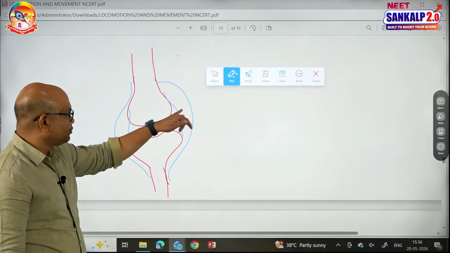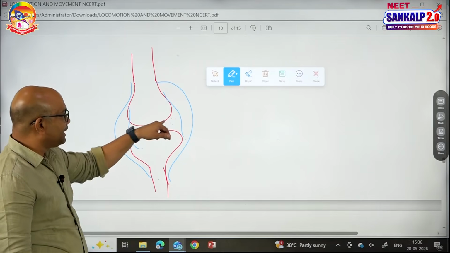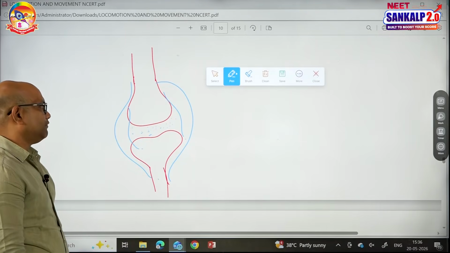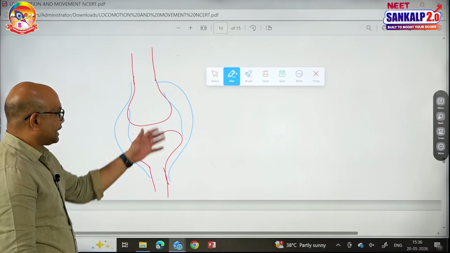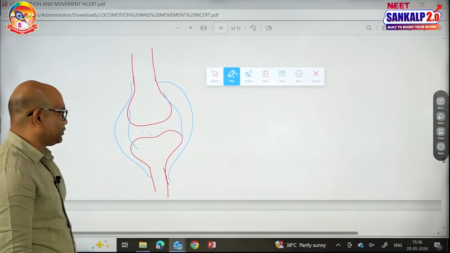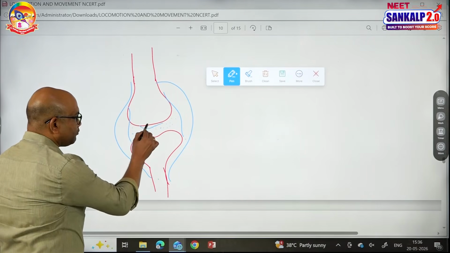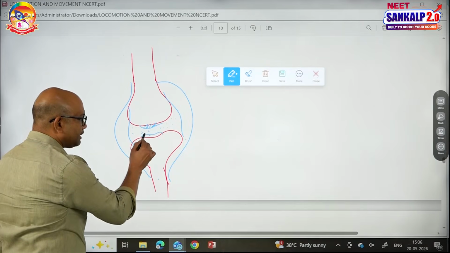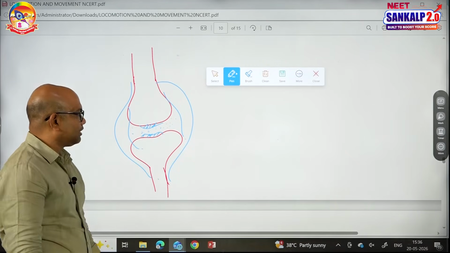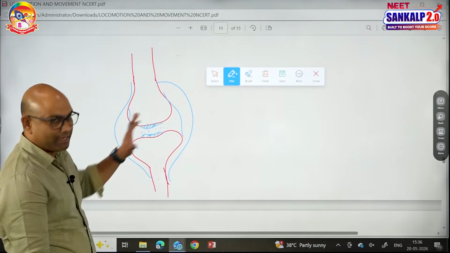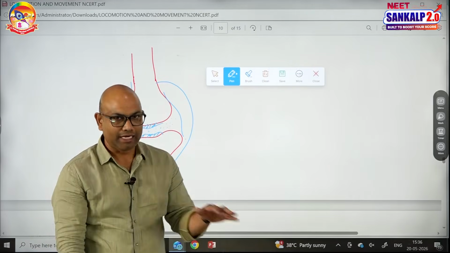Outer fibrous capsule, inner synovial membrane secretes a synovial fluid. Next, a synovial membrane is made up of areolar connective tissue. At the tip of each long bone there is a cartilage. It is hyaline cartilage. It is said to be the articular cartilage and it allows free movements. All the synovial joints are freely movable.